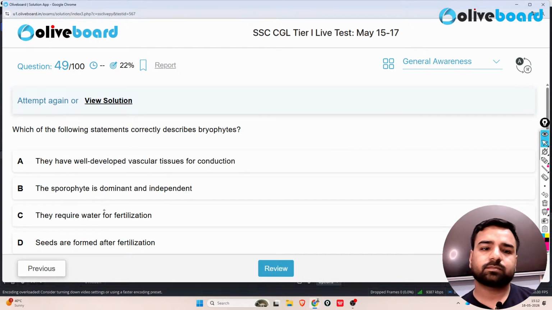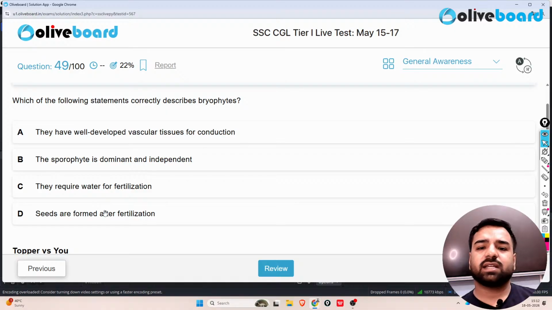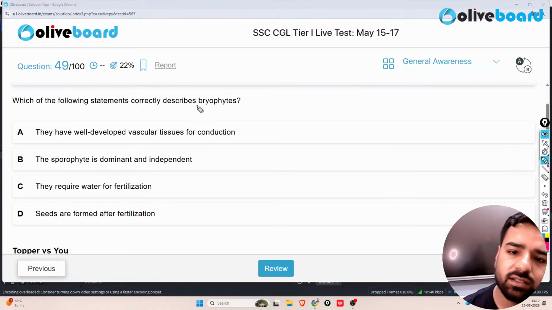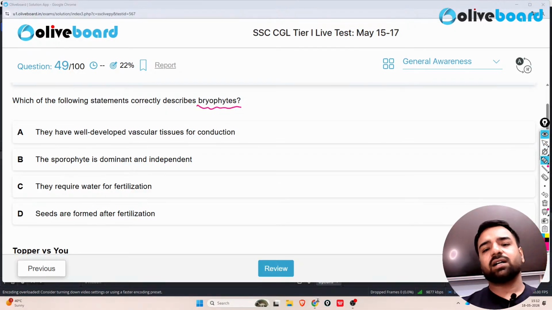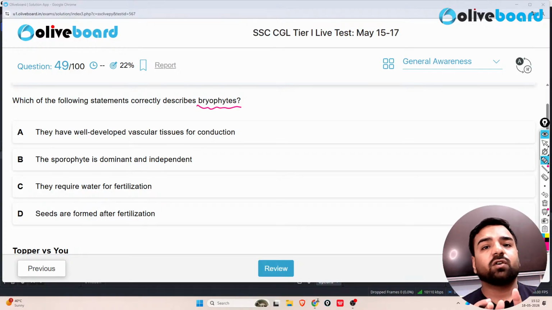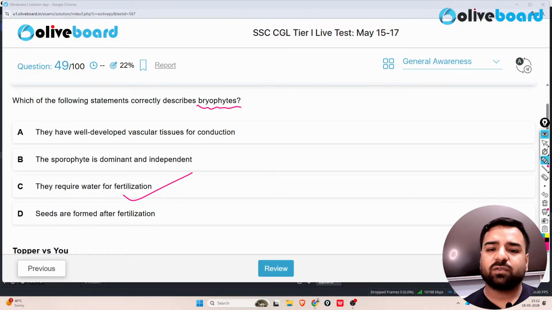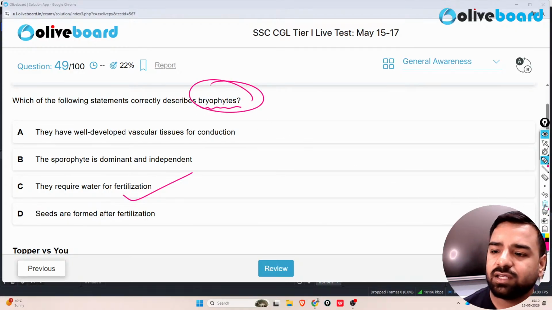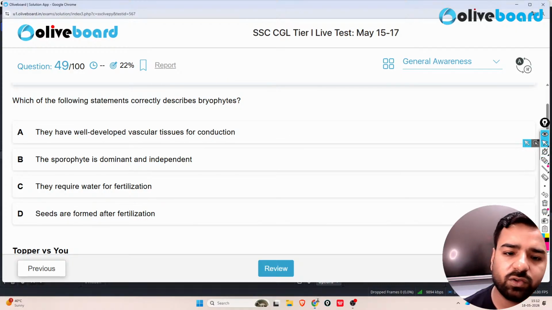Then, which of the following statements correctly describe the bryophyte? Do you know what is bryophyte? So bryophytes are the amphibians of the plant kingdom, which means they need land for survival. Obviously, sir, they cannot move from one place to another, but they need water for the sexual reproduction, that is for the fertilization, where the male part will be meeting the female part. So they require water for the fertilization. That's why here option C is the correct answer. So we'll go with option C.